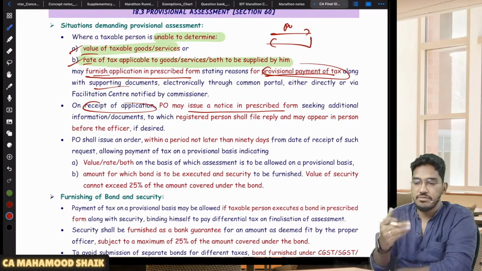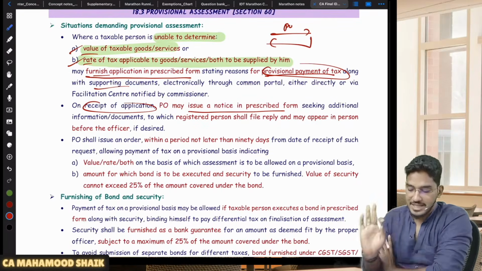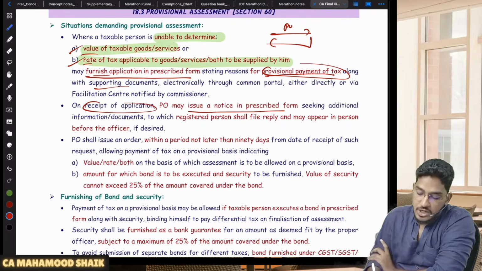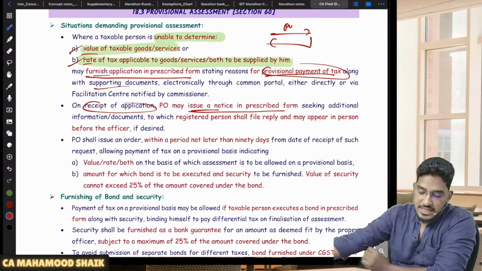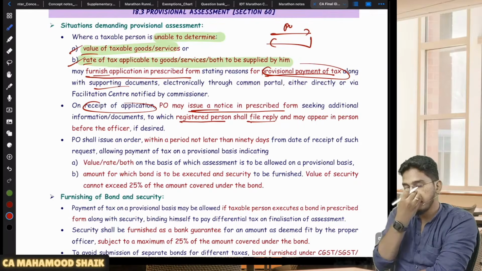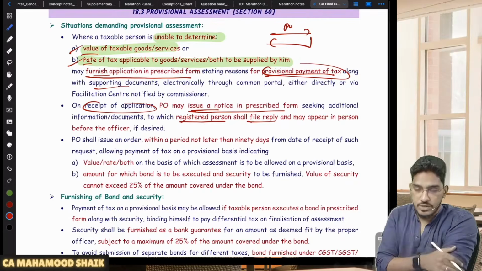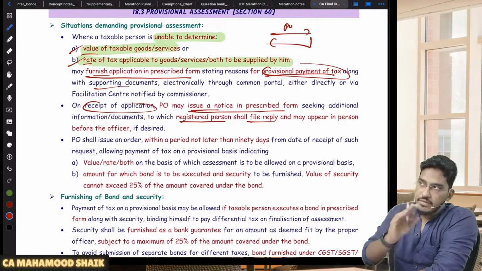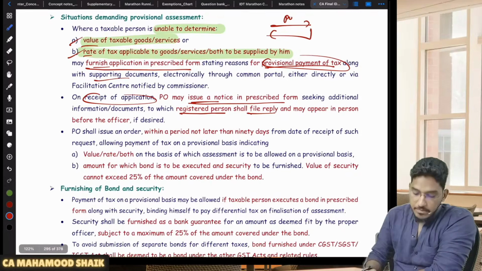If he needs some extra information, he will give you a notice seeking extra information if necessary. So the PO will issue a notice in the prescribed form seeking additional information, to which the registered person shall file a reply and may appear in person. So before doing that provisional assessment, he will issue a notice, and if you want, you can even go and appear before him. Then the PO will issue an order within a period not later than 90 days.